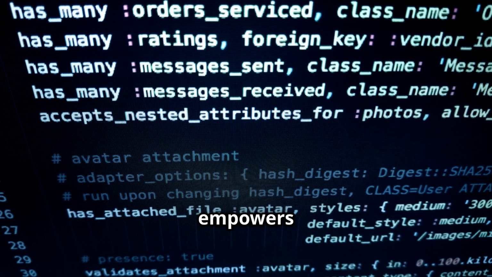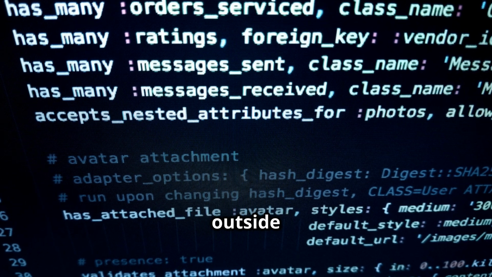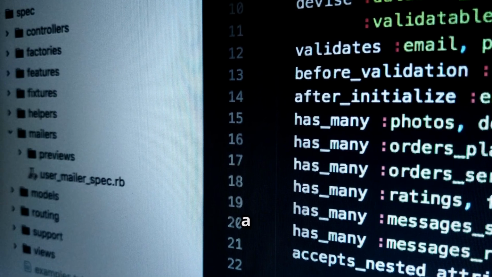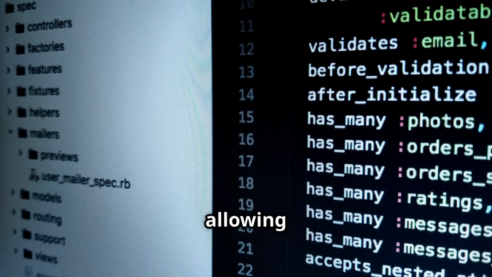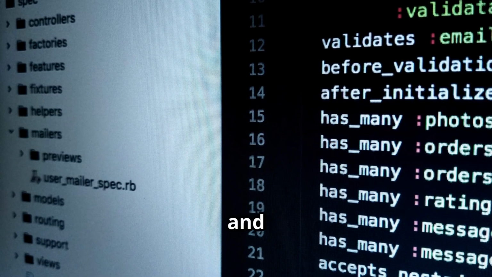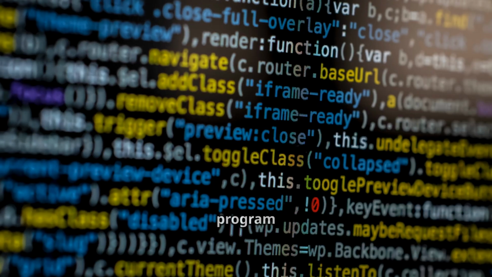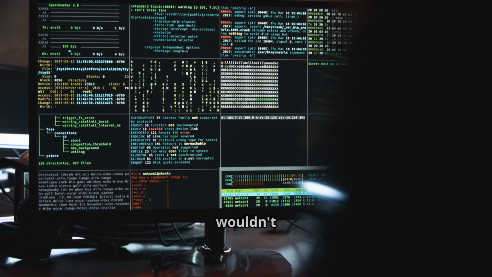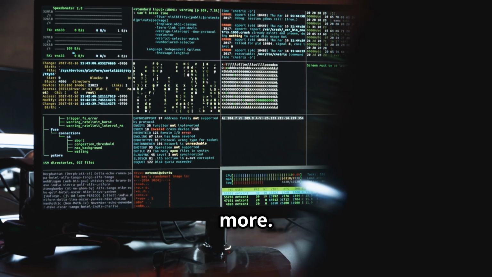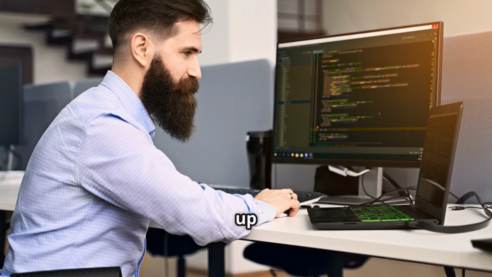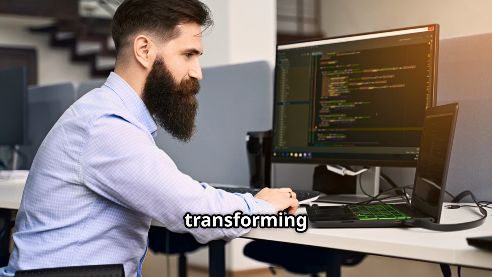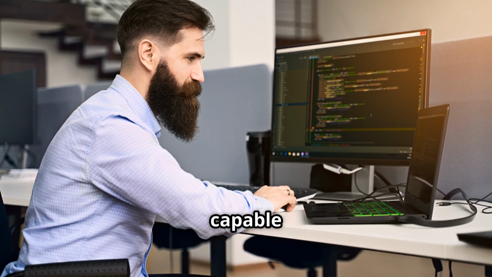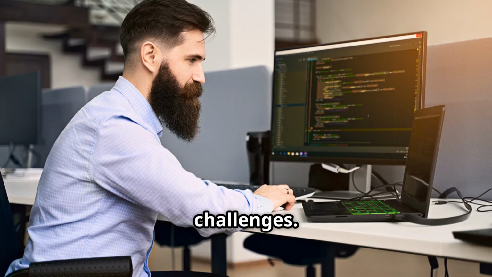File handling empowers your programs to interact with the outside world, reading data from files and writing results back. This unlocks a whole new dimension of possibilities, allowing you to build applications that can store and retrieve user preferences, log program activity for debugging and analysis, process large datasets that wouldn't fit in memory, and much more. Mastering file handling opens up a world of possibilities, transforming your Python programs from ephemeral scripts into powerful applications capable of handling real-world data challenges.